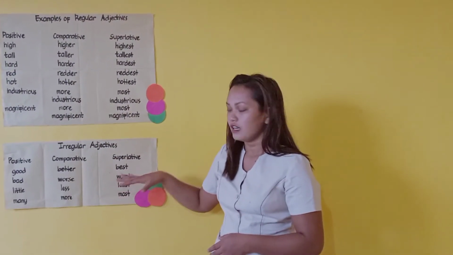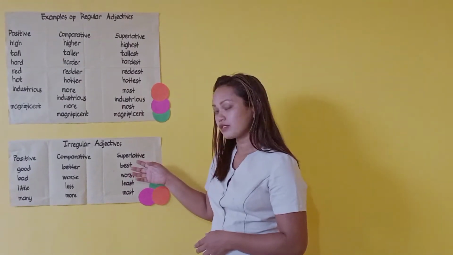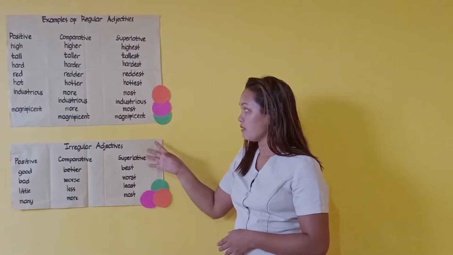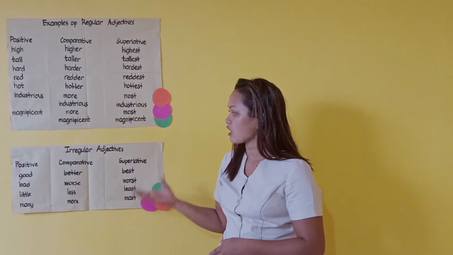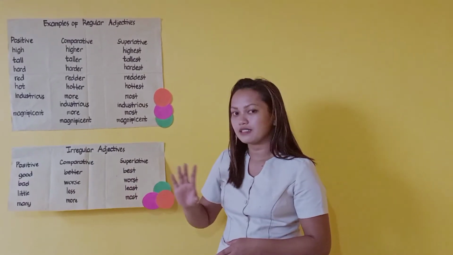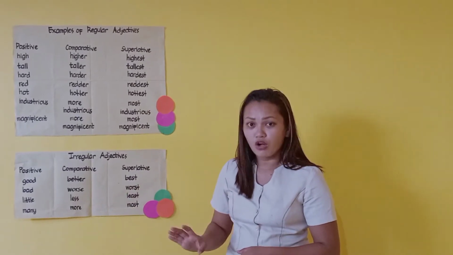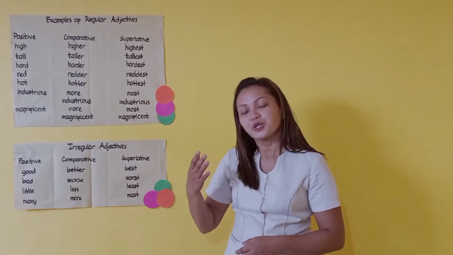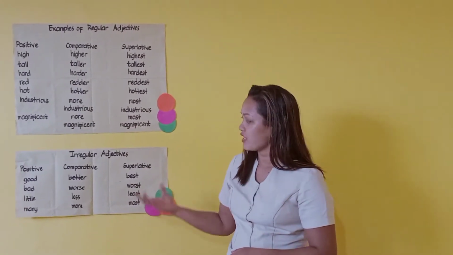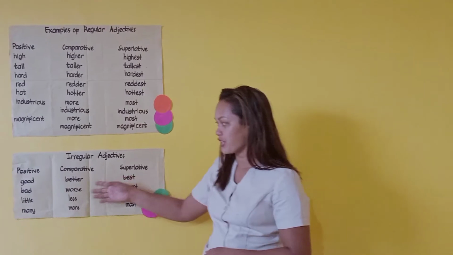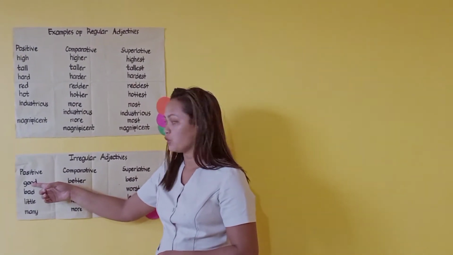Here are also irregular adjectives. Remember that irregular and regular are different. You can never add er, more, est, or most to irregular adjectives. They have their own comparative and superlative degrees. We have here good. Good is the positive.